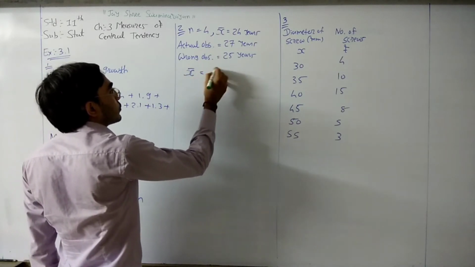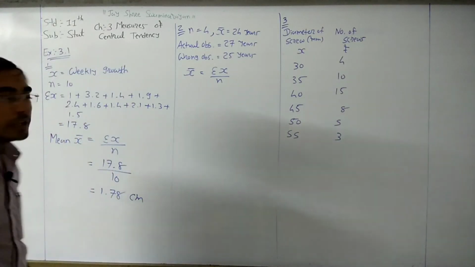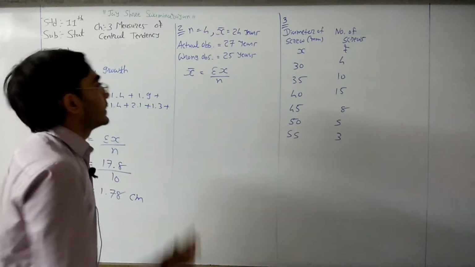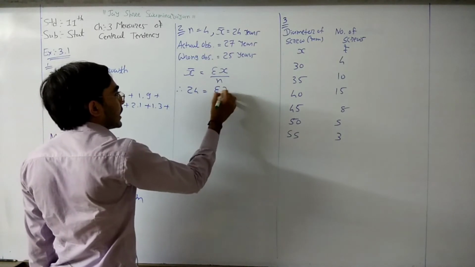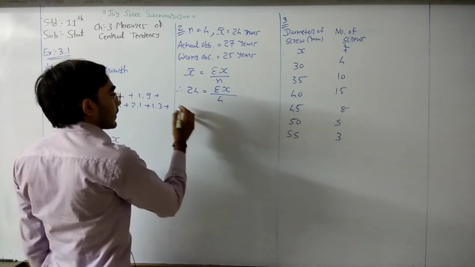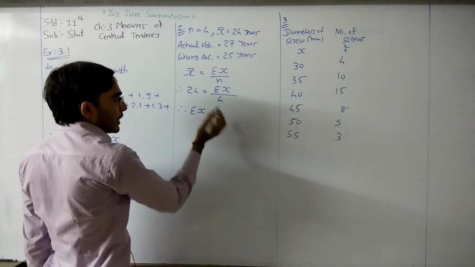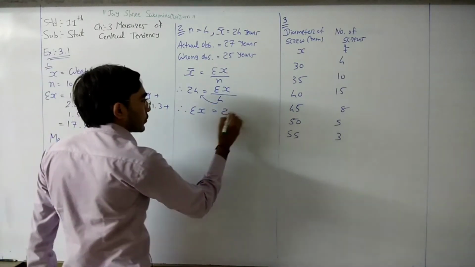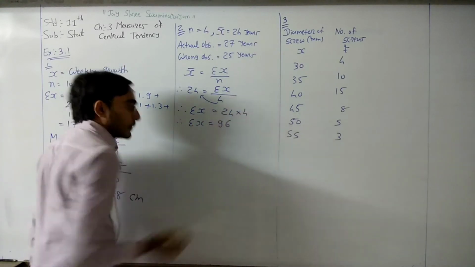X bar is equal to sigma x divided by n. This is the formula of mean, right? So here we know the mean, 24 years. Sigma x that we want to find here, divided by n is equal to 4. So here just find out the sigma x. For that we need to transfer this 4 to the left hand side, it goes to multiplication. So 24 into 4. So your sigma x is equal to 96.